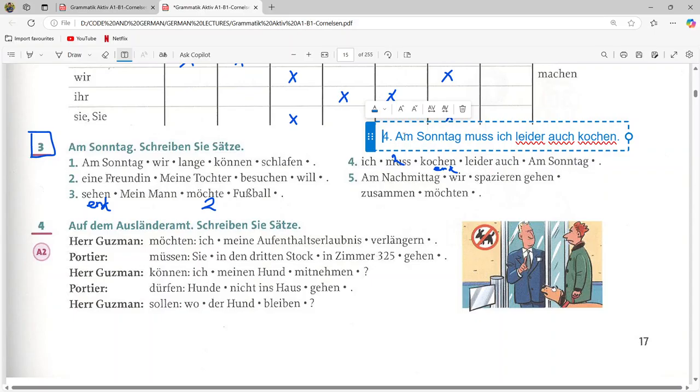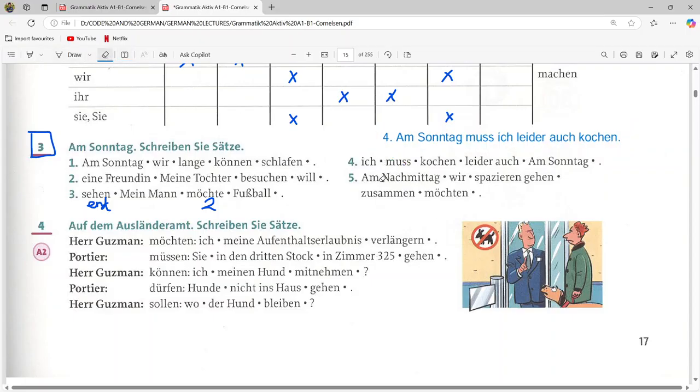Okay, so we can write like this: am Sonntag muss ich leider auf kochen, or we can also write like this: ich muss am Sonntag leider auf kochen. Okay, it's up to you. So this one is also done. We do the next, 5th sentence.